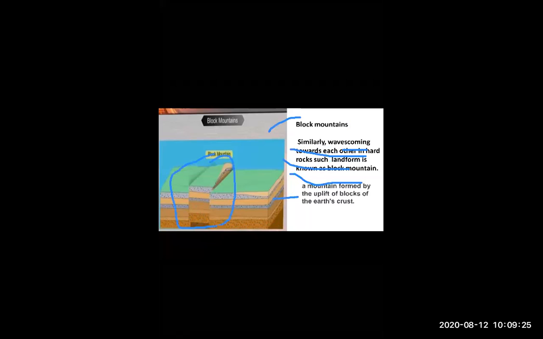So, I'm repeating here. Just concentrate over here. For example, this is the land. The waves move toward each other. And because of this, what happened? The land is getting cracked at the two sides.